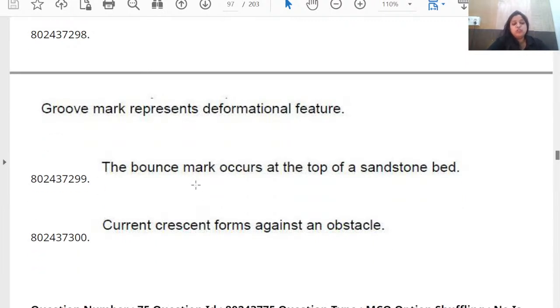Then option C, bounce mark occurs at the top of a sandstone bed. No, a bounce mark is also a sole mark, which is actually a tool mark, an erosional, pre-depositional sedimentary structure, which occurs at the bottom of a sandstone bed. So a bounce mark, or any tool mark, is used to identify the top and bottom of the bed. It always gives the idea of top and bottom. If there is a tool mark, that means that is the bottom of the sandstone bed.